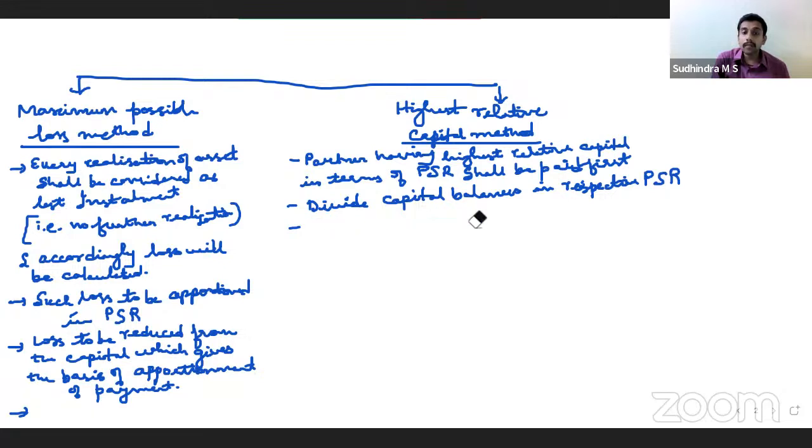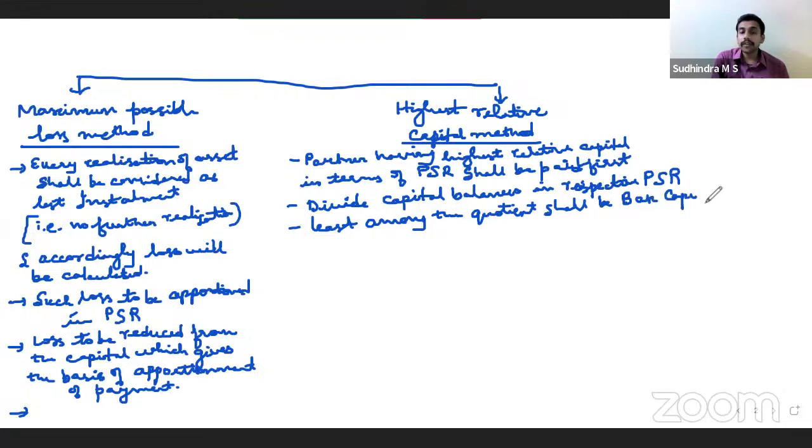Least among them is considered as base capital. Least among the quotients shall be considered as base capital.